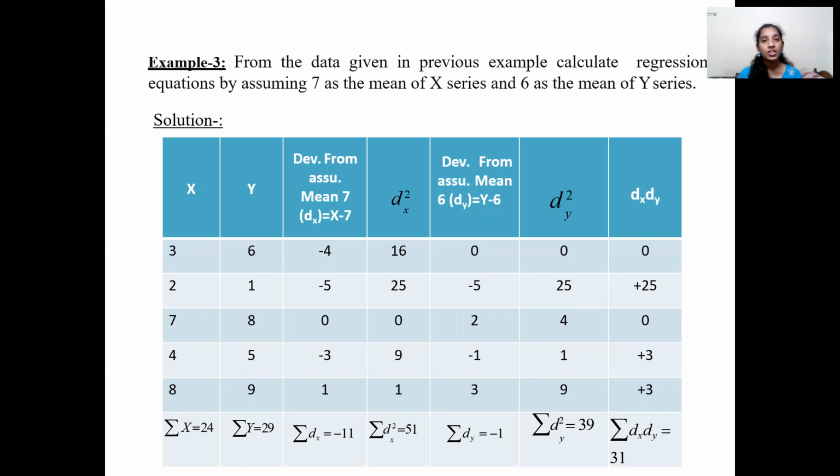Now we find the deviation from the assumed mean of the y series, that is 6. So we get dy, summation of dy, then dy square and its summation, and then dx into dy and the summation of dx dy.